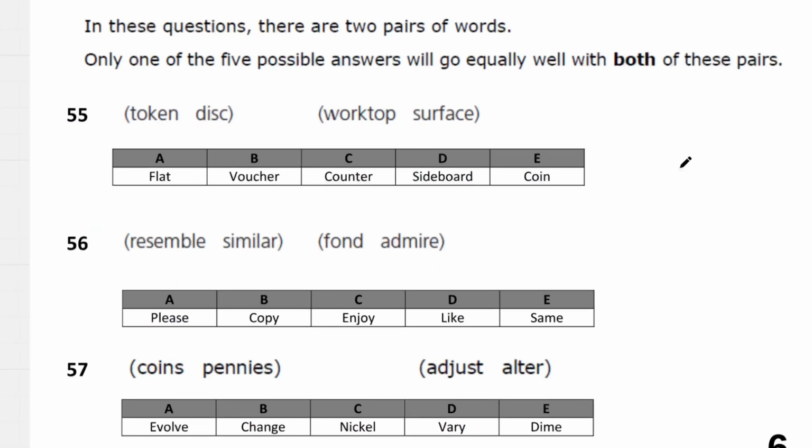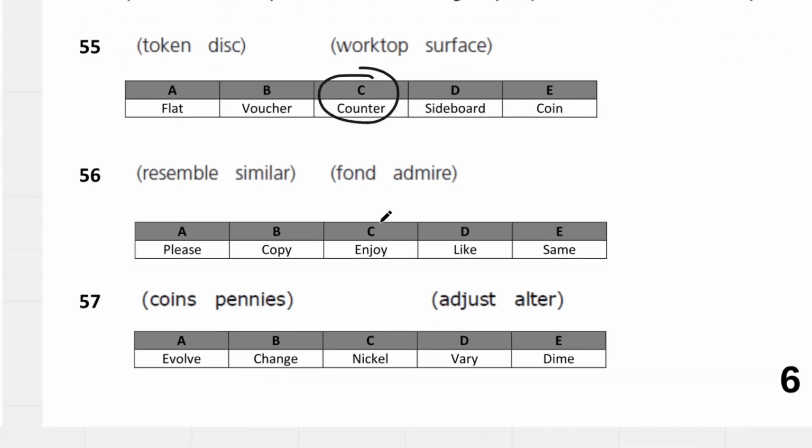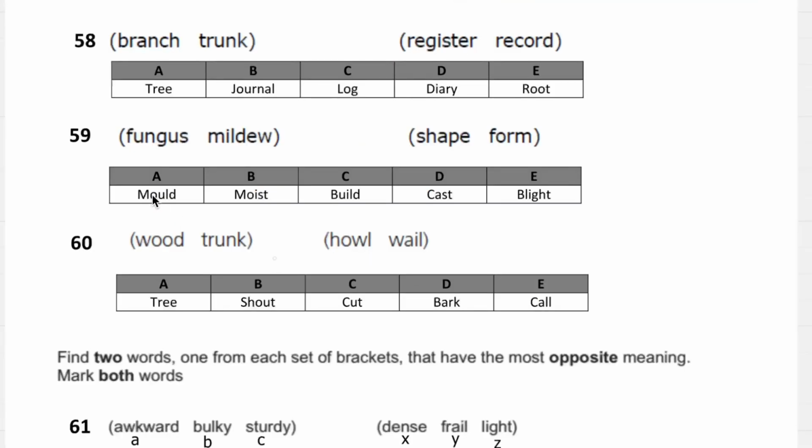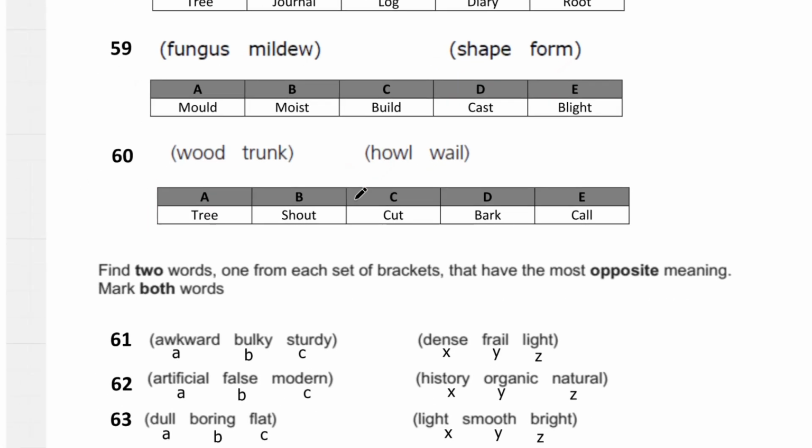53, let's do 2 pairs of words. Only one possible word will go with both of these pairs. So over here, counter, worktop counter, and then a counter at the arcade. 56, you can like something, or something can look like something. 57, change means you can get spare change, or you can change something. 58, you log something in a journal or a part of a tree.